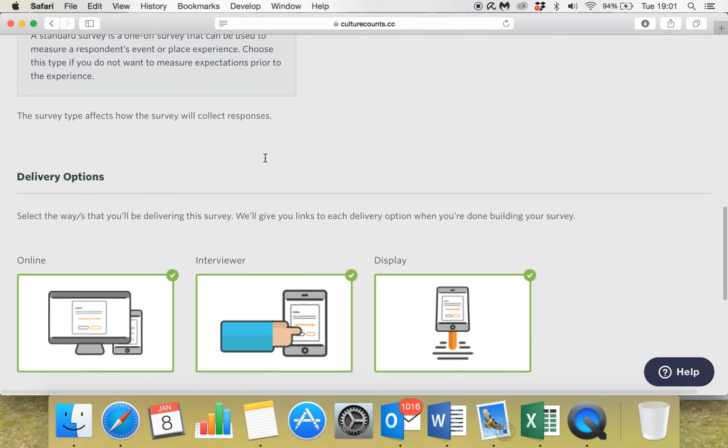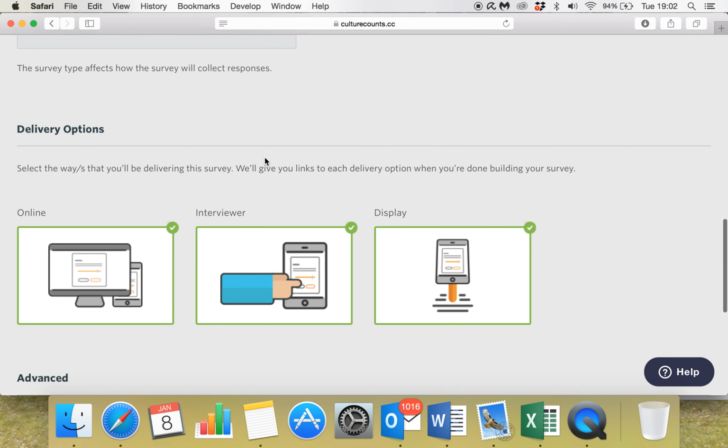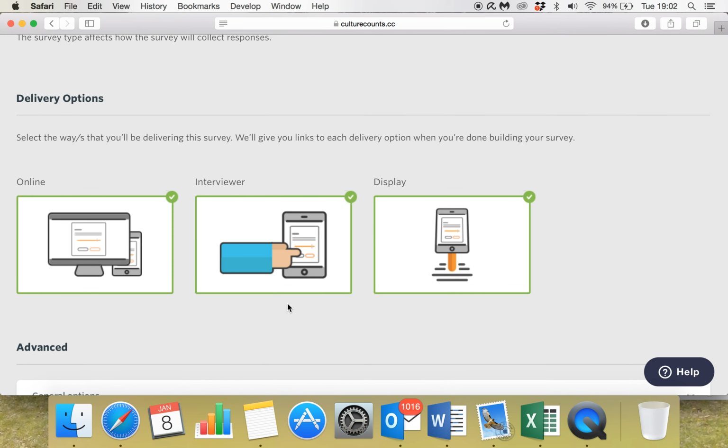We also enable you to have a few different delivery options. These work really well dependent on your organisation's individual situation, okay? The online one is really good if you have a ticketing database or you work from CRM. The interviewer one works very well if you are hoping to gather responses on site and you have volunteers or staff members that are going to be running the intercept interviews.